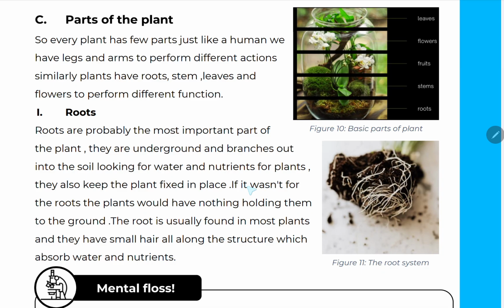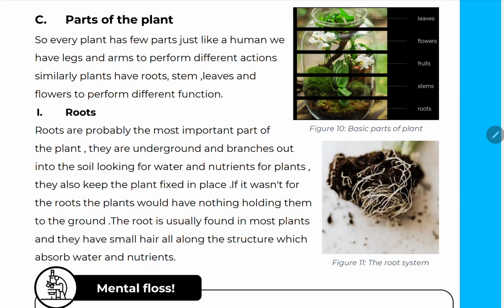If it wasn't for the roots, the plants would have nothing holding them to the ground. The roots are usually found in most plants, and they have smaller hairs along the structure which absorb water and nutrients.